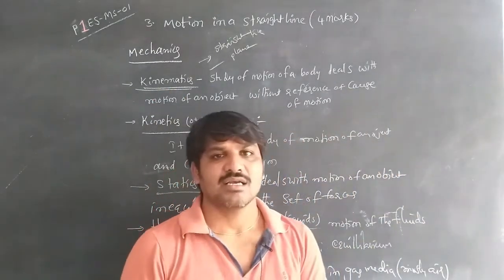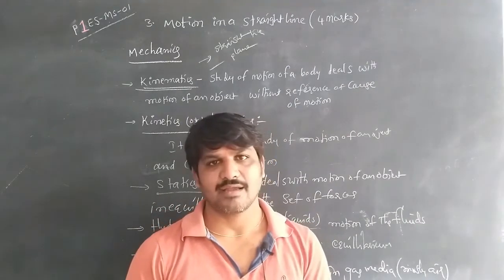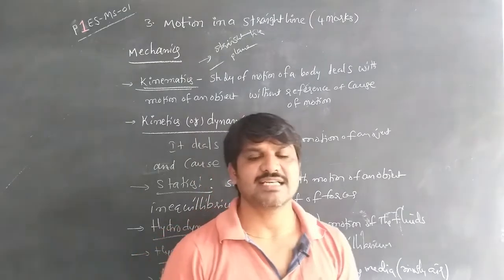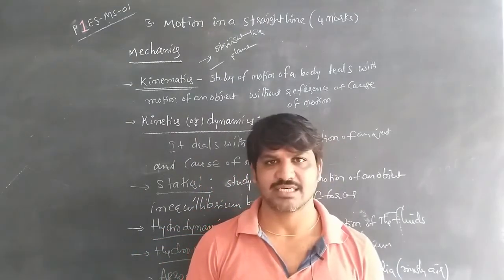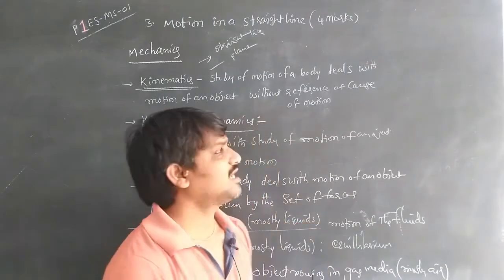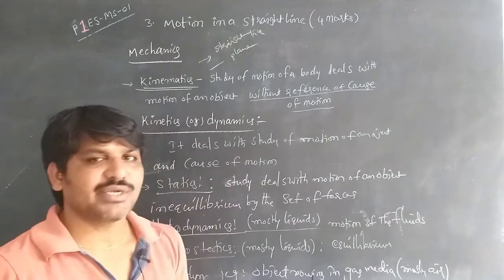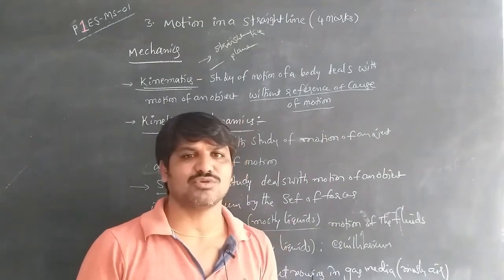Kinematics is the study of a branch of mechanics, as well as physics, and the study deals with the motion of an object without reference to the cause of motion. Means we don't discuss the cause, why that body is in motion.